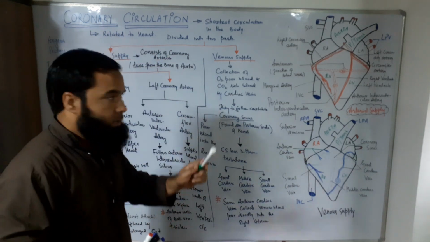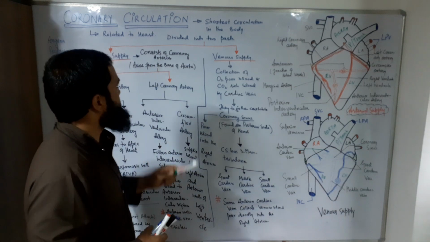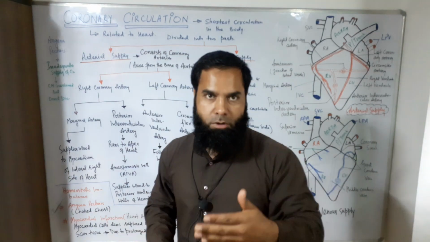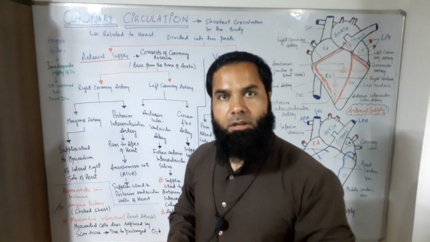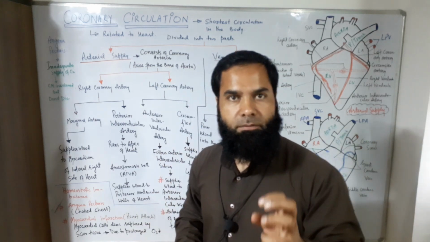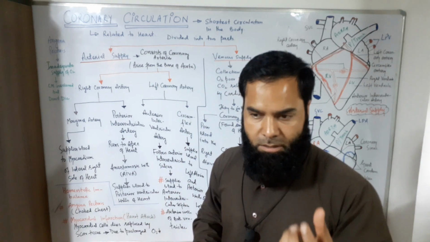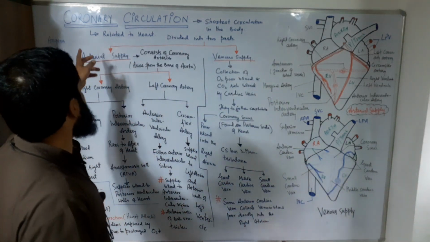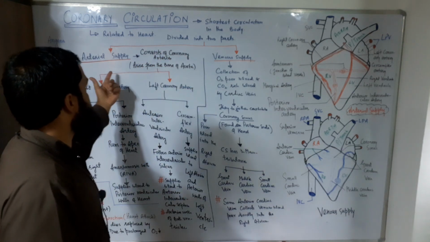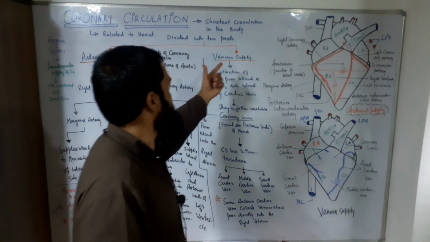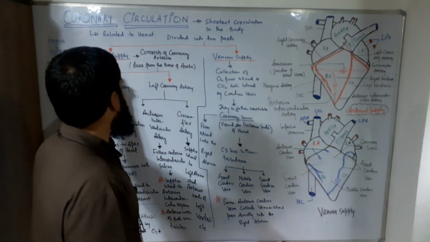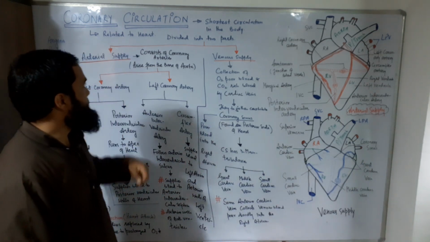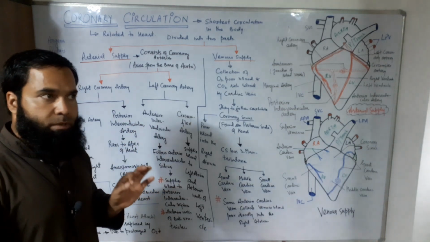We can divide the coronary circulation into two main parts. The oxygenated blood and the nutrients are provided by means of the coronary arteries, while the venous blood is collected by means of a venous supply, or we can say the coronary veins. So let us try to understand the arterial system and the venous system of blood supply.